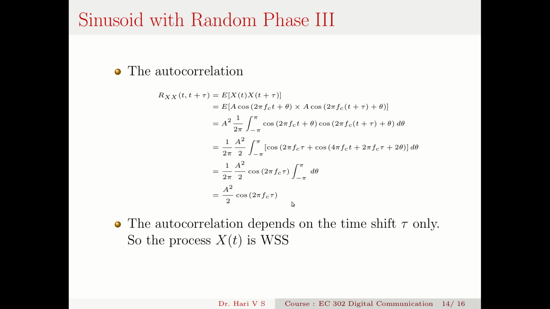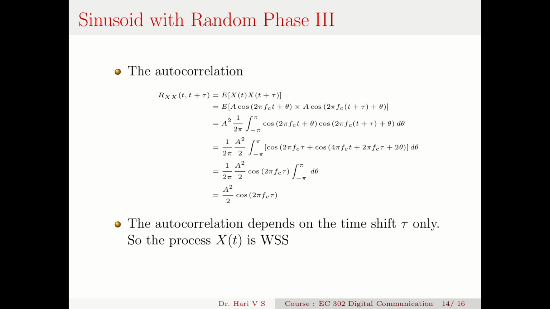You can see that it's not a function of t, but a function of tau alone, the time shift alone. So this autocorrelation depends on the time shift only, and it meets the second condition also. So this process x(t) is WSS.